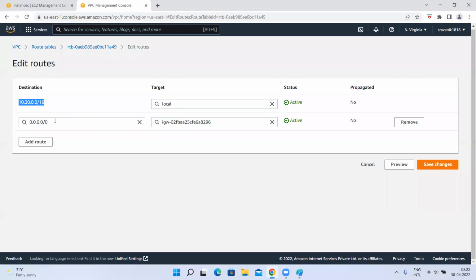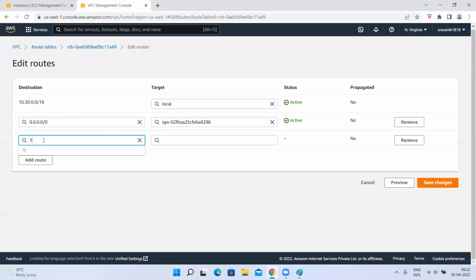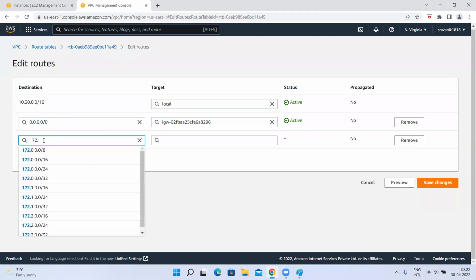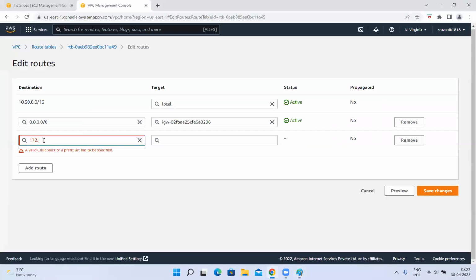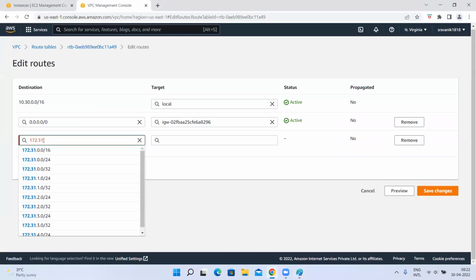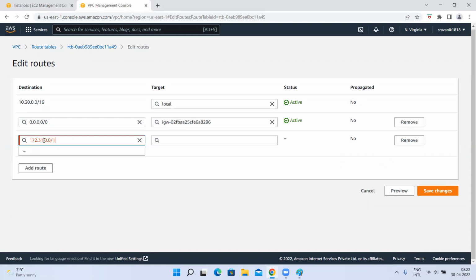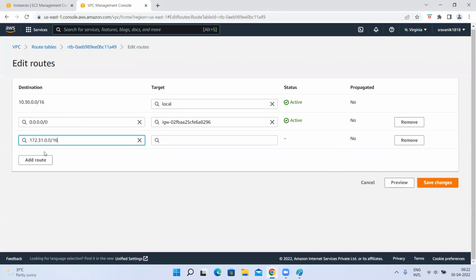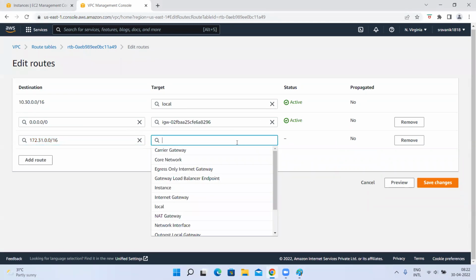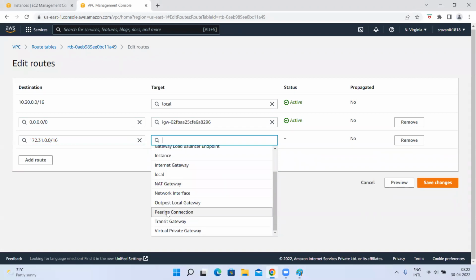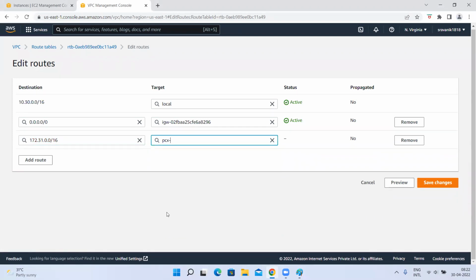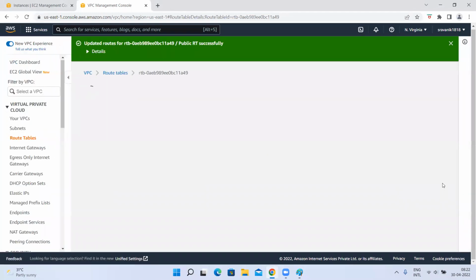So what I have to do is 172 dot, what is that IP? 31.0.0/16, right? For the target, select VPC peering connection. You have to select this one, right? That acceptance we did, the demo VPC peering request accept, that you have to select here. Save changes.